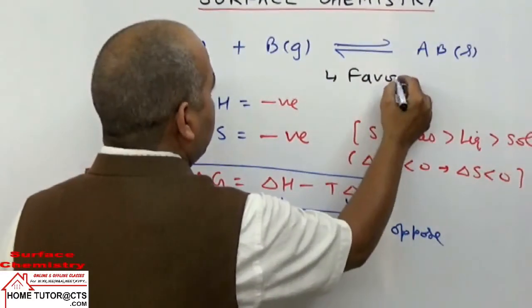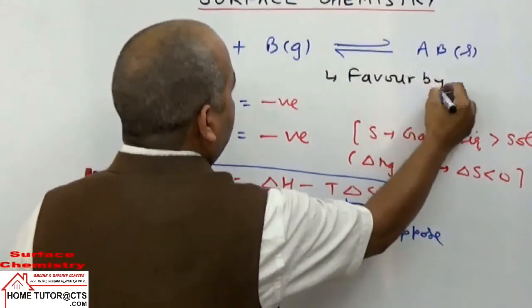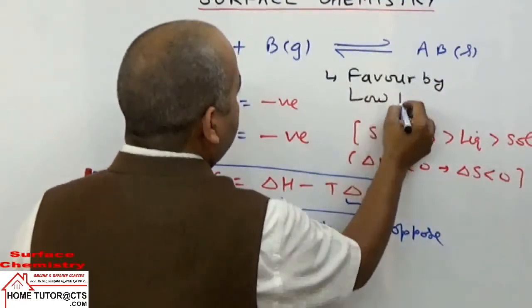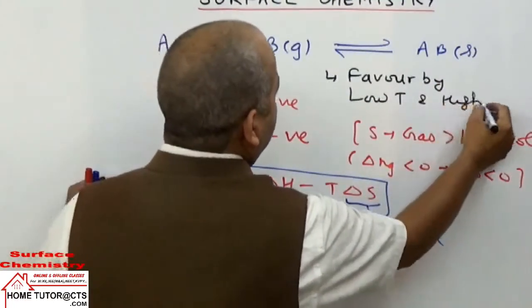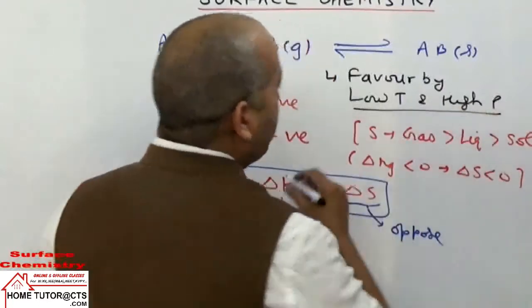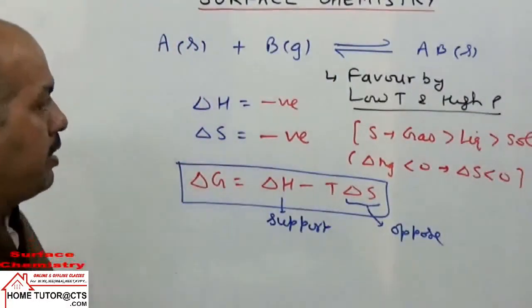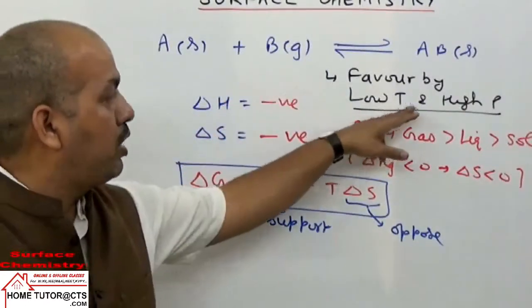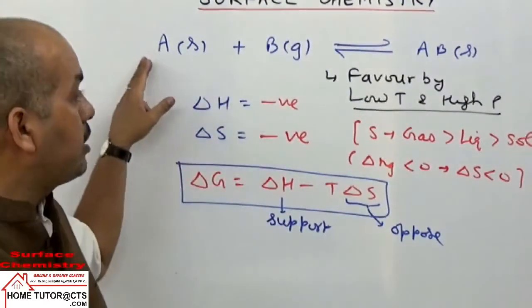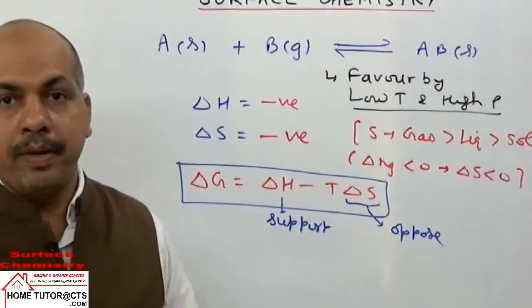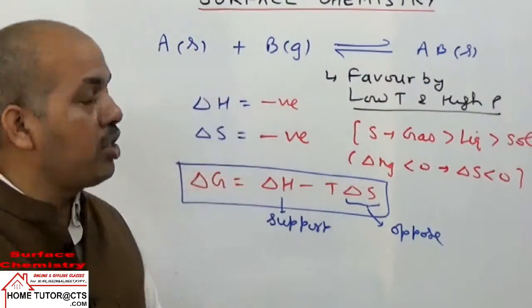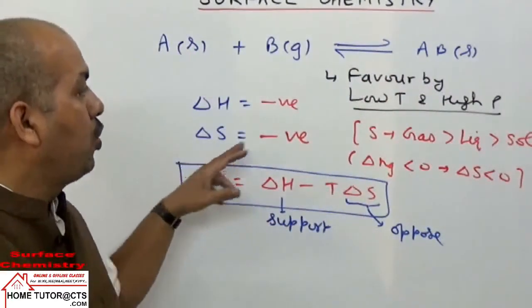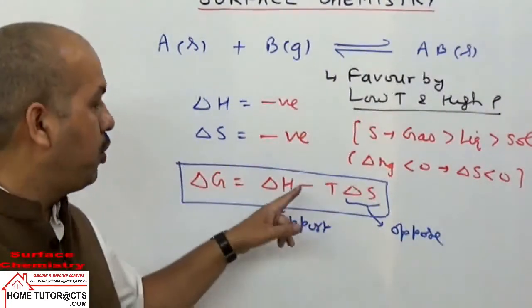You can recall this point from Le Chatelier's principle. अगर आपका गैस का delta H negative है तो क्या होता है? High pressure. Delta H क्या है इसमें? Negative, तो means low temperature. Then to favor such reactions of adsorption, we need to have low temperature and high pressure, because at low temperature